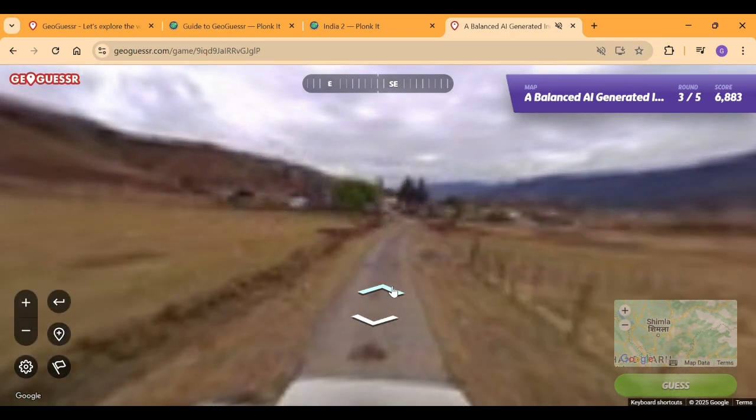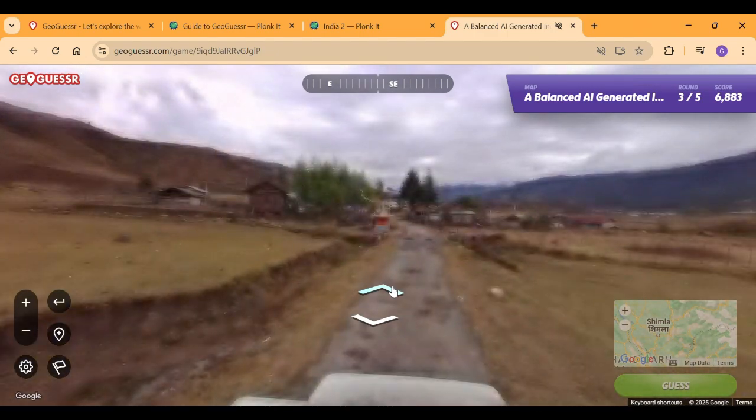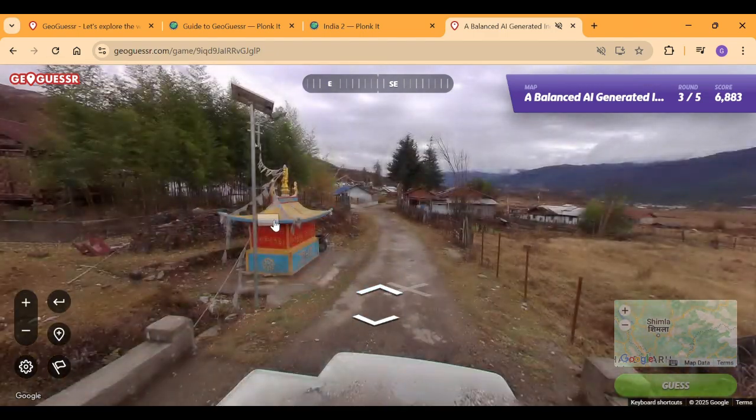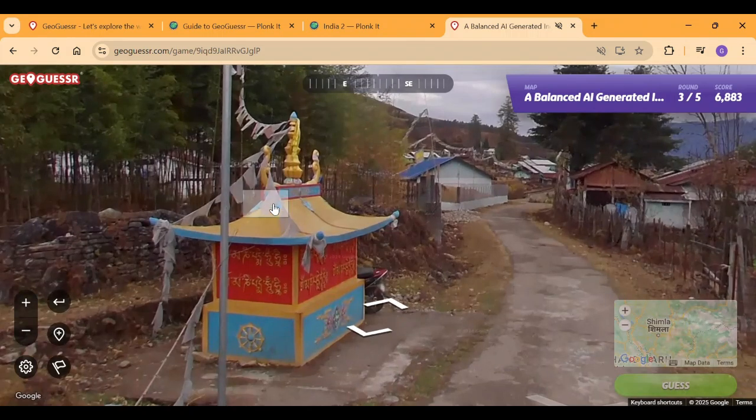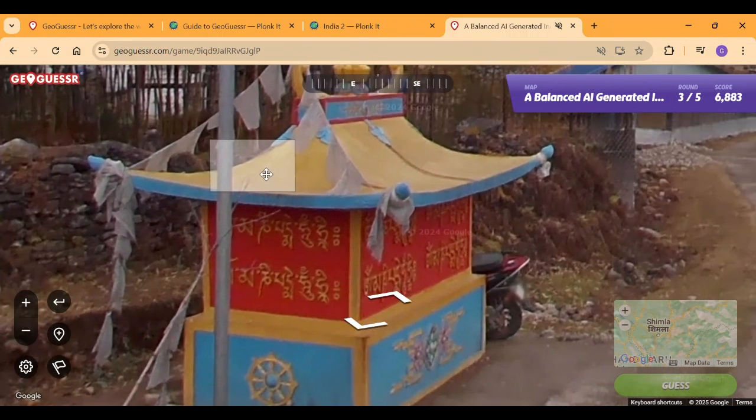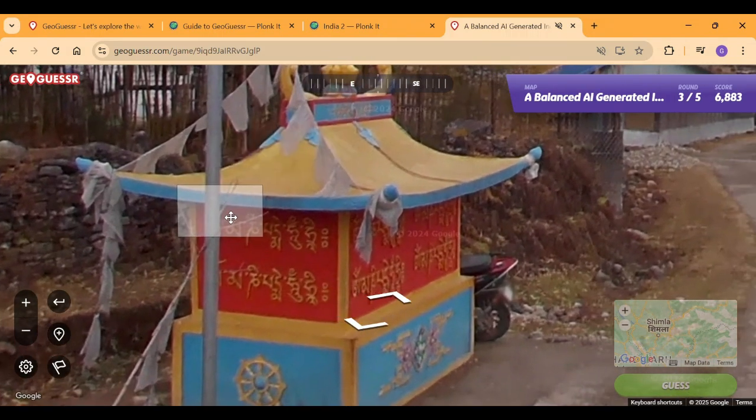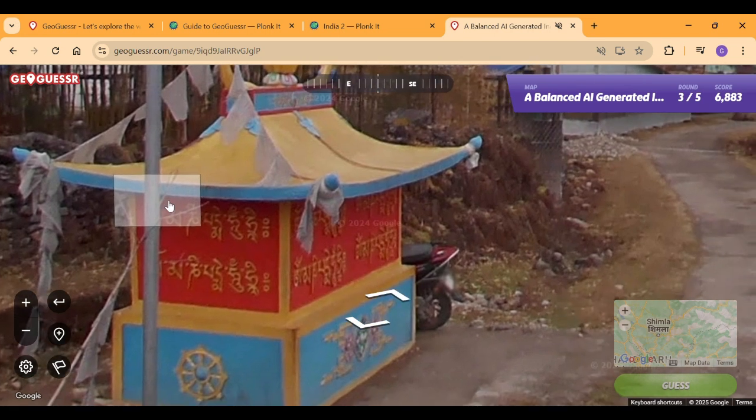Oh my god, the coverage is so blurry. I hate Generation 3, man. This is the worst. Oh! Finally! Thank God we did not guess! It's the Sikkimese language... Wait, okay. Hang on a second. So, what language is this?